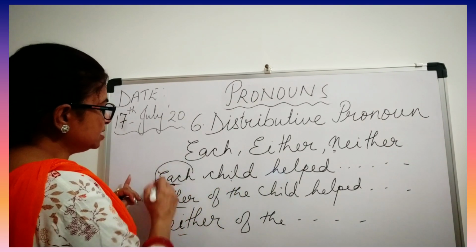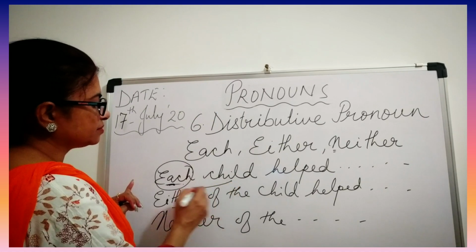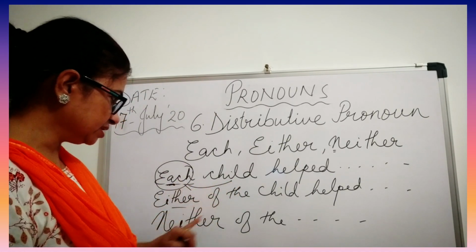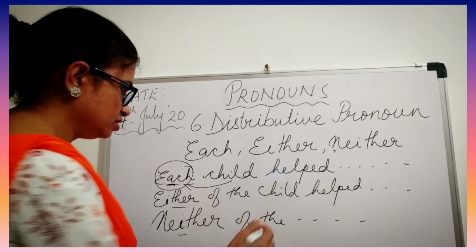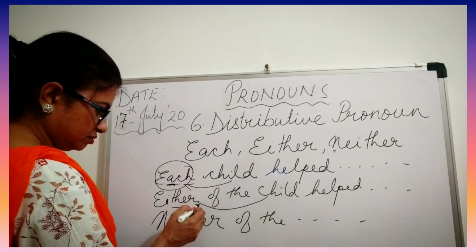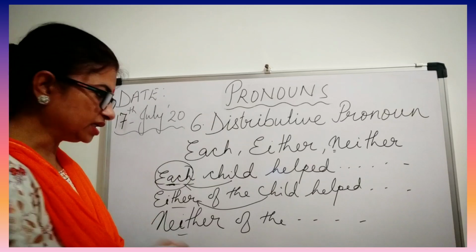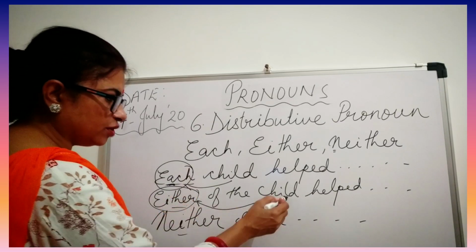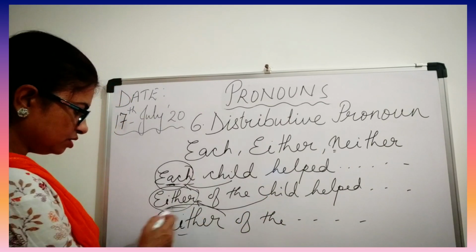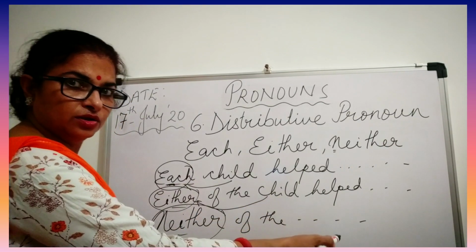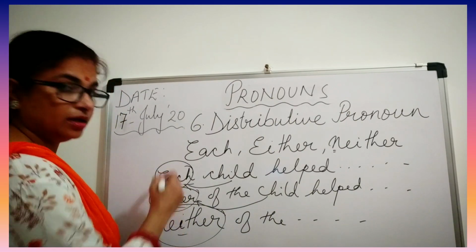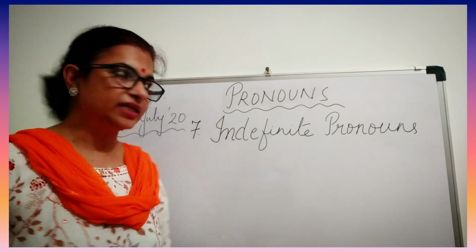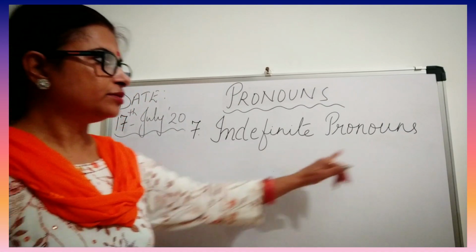So this is the antecedent of this. Each child, either of the child, again this is referring to something. Either is used for child. Here also neither is used for child. That is why we call them distributive pronouns.